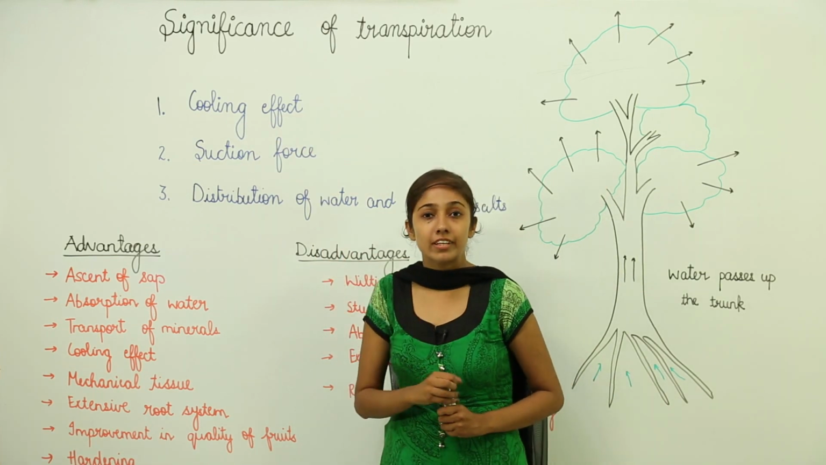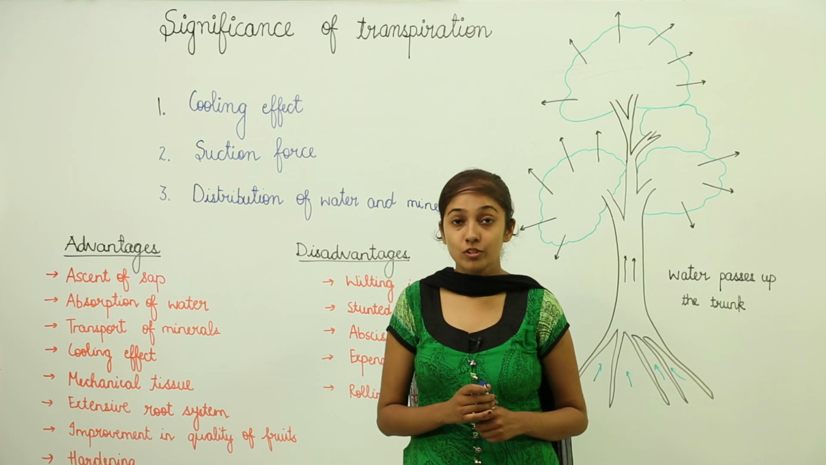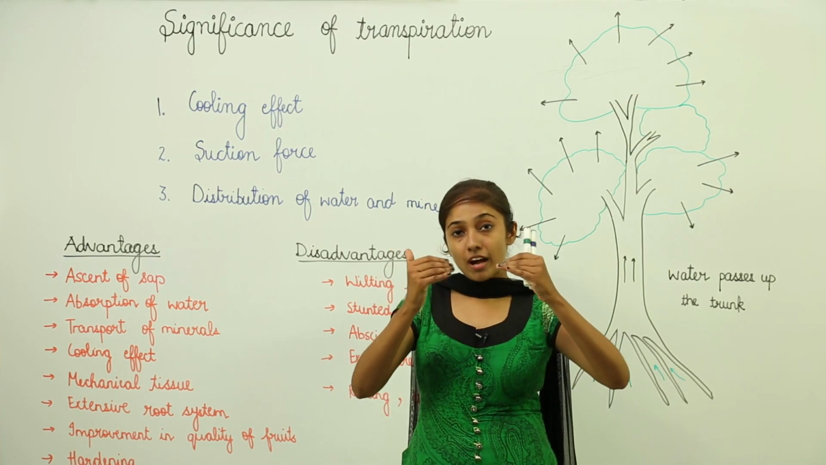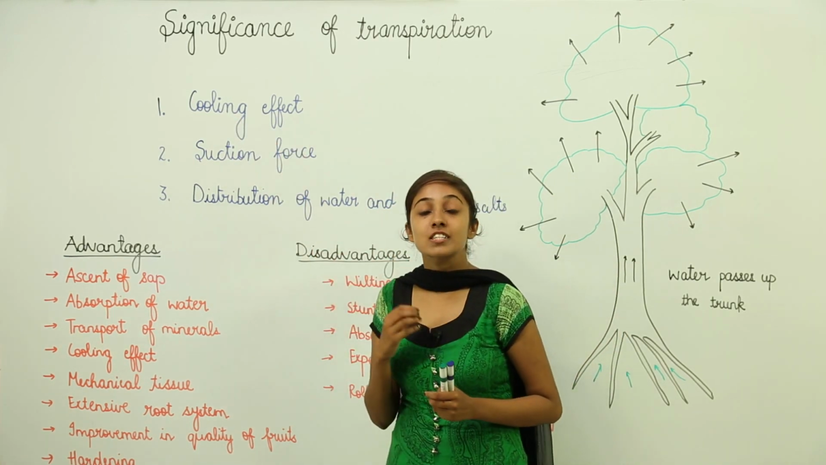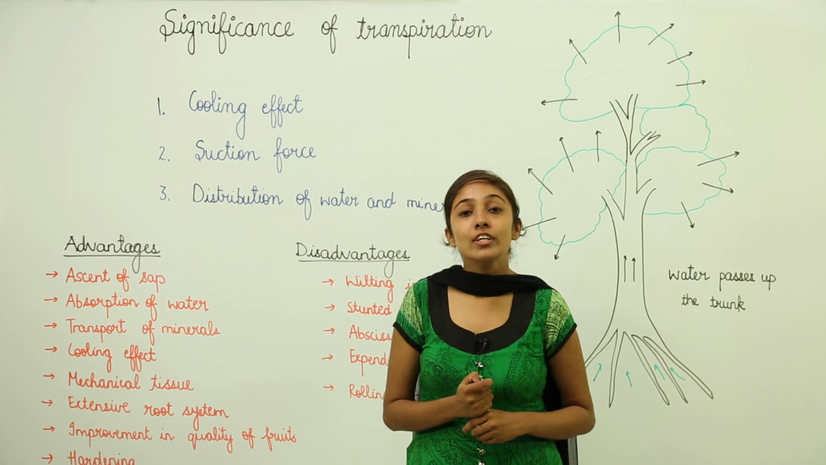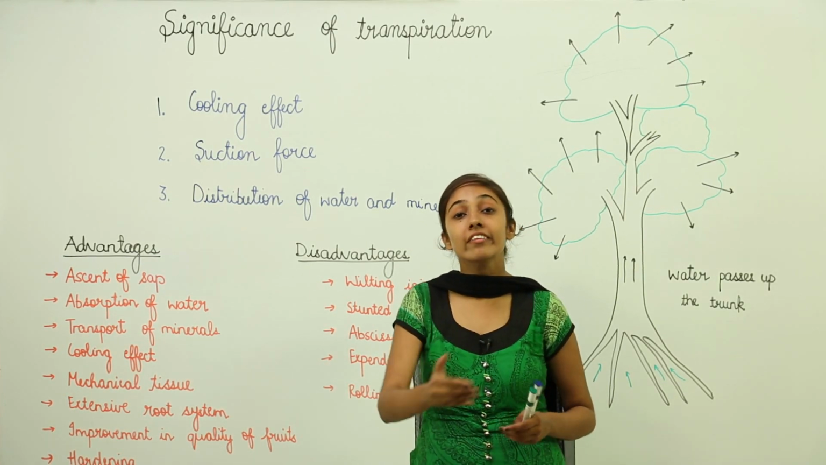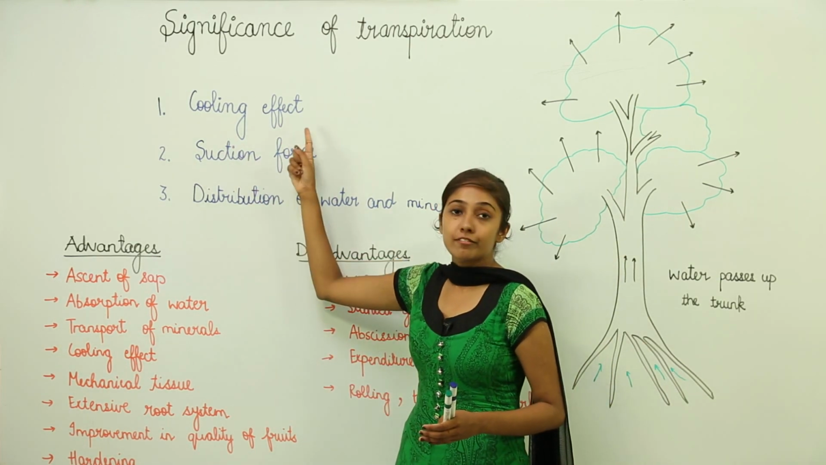It produces a cooling effect. When there is loss of water from the aerial parts of the plant, we call it transpiration, right? And when that water evaporates, this produces a cooling effect, meaning the transpiring parts of the plant have a temperature that is 2 to 5 degrees Celsius lower than the other parts of the plant, right. So, transpiration produces a cooling effect.